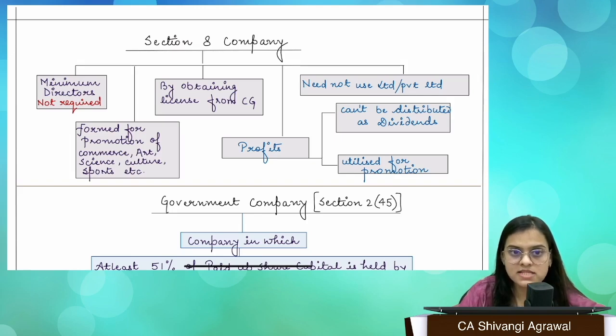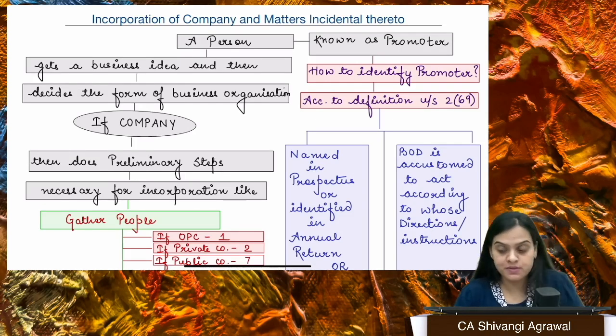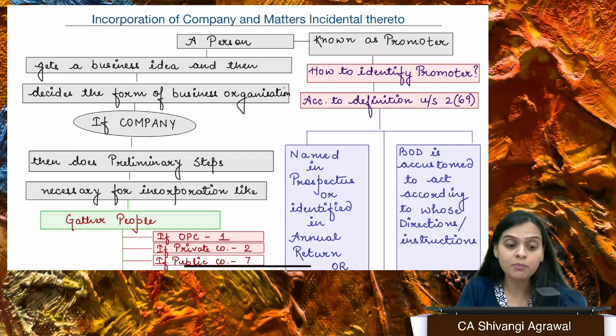Okay. So we will next begin with the revision of incorporation of companies. Let's now revise the chapter of incorporation of companies and matters incidental thereto. Ideally, it is chapter 2 of Companies Act 2013, which comprises sections 3 to section number 22, right? Okay, and of course the rules to go with it.